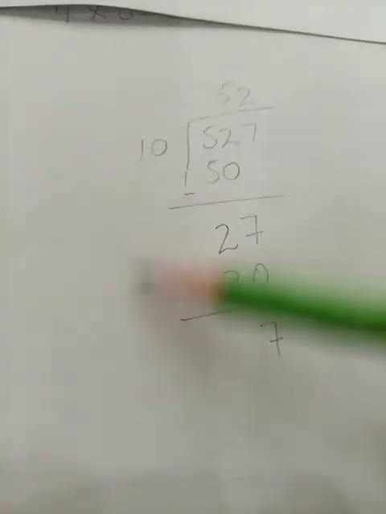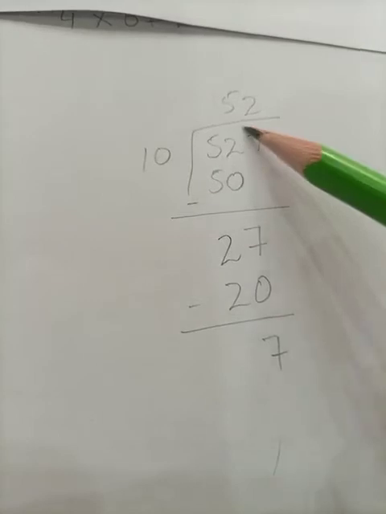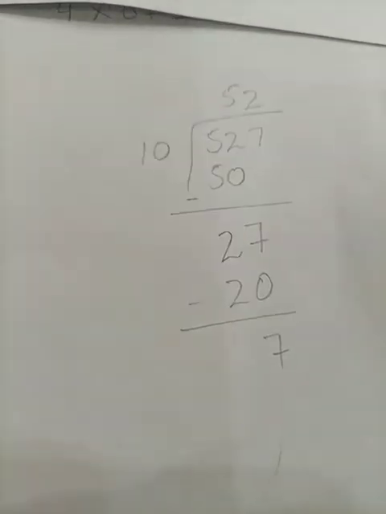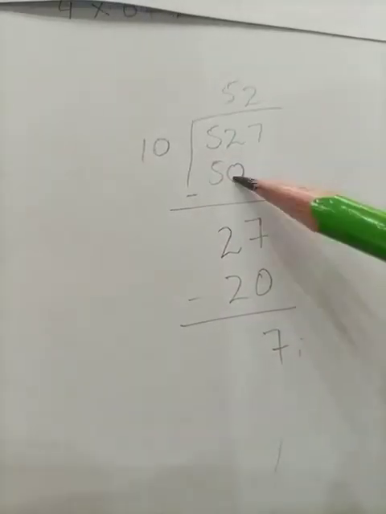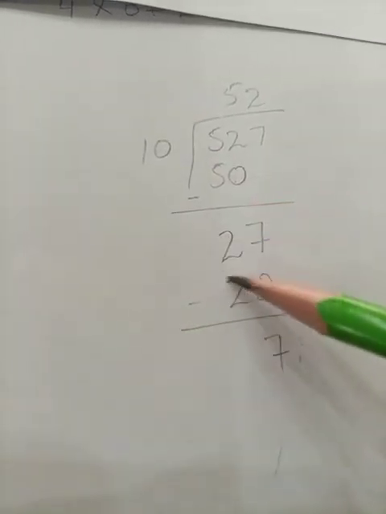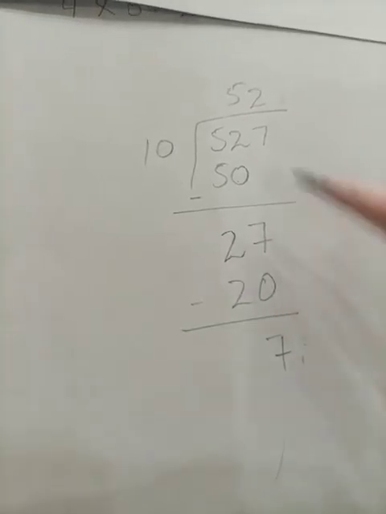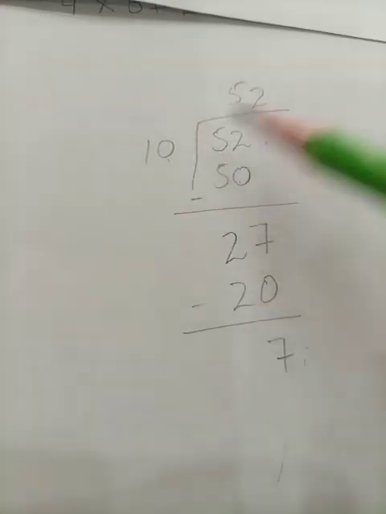Look at this, students, our logic is correct because look at this. Here is our quotient, that is 52, and here is our remainder, that is 7. Students, in this we have divided our number twice because here we are left with the number 27 and 27 is quite bigger than the number 10. Here we have divided it twice.